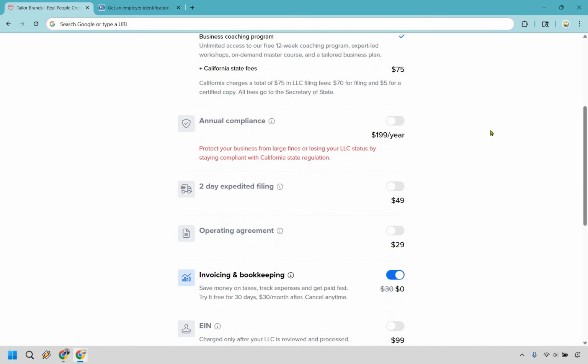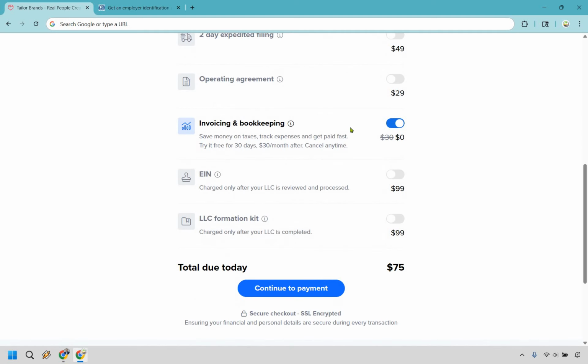These are going to be a lot of the options that maybe you turned on or off. We talked about them. This is going to be something different that didn't come up. So it's invoicing and bookkeeping right here. You can start auto tracking your business finances, maximize tax return, and get paid fast with custom invoices. So this right here, you can try it free for 30 days, and then it's going to be $30 a month after. You can cancel anytime.